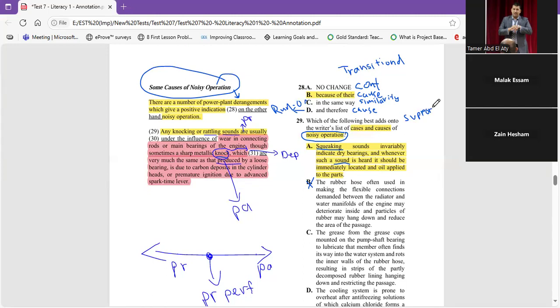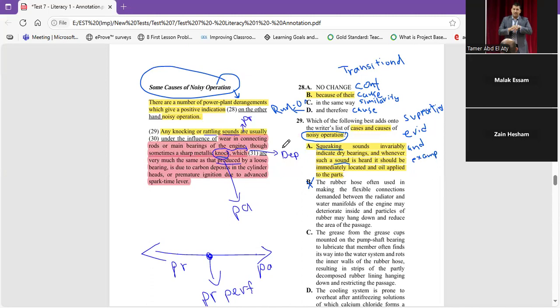The skill is supporting evidence and example. So we have a goal. He wants something to follow that best adds onto the writer's list of cases and causes of noisy operation.